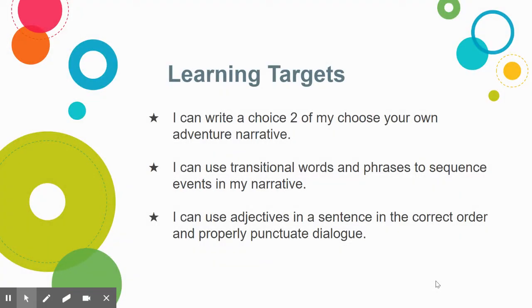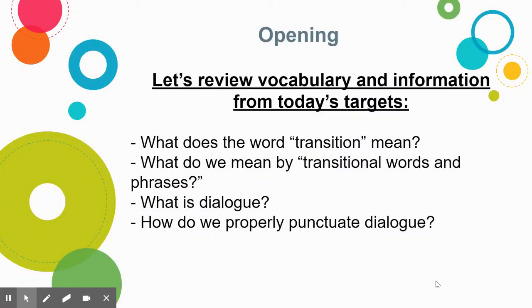Here are our learning targets. I can write choice 2 of my choose your own adventure narrative. There's an error in there, I gotta fix that. I can use transitional words and phrases to sequence my events, and I can use adjectives in the correct order and properly punctuate dialogue. So, quick review.